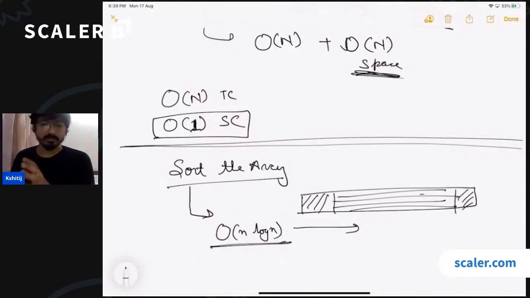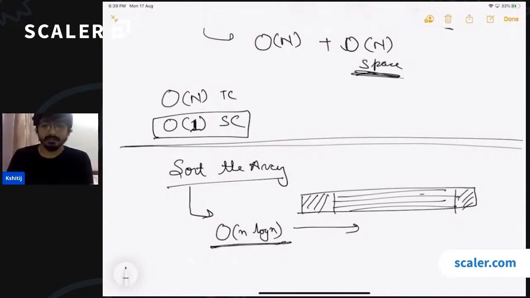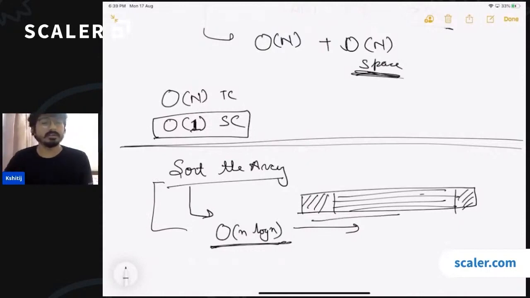If you are not sure about these sorting algorithms, you will be covering them in the upcoming classes, so don't worry about it. If you are already familiar with them, you can sort this array, and then iterate over the array and count the occurrences of all the distinct elements. In that case, the time complexity is n log n, which is greater than order n. So this is again not an optimal approach.